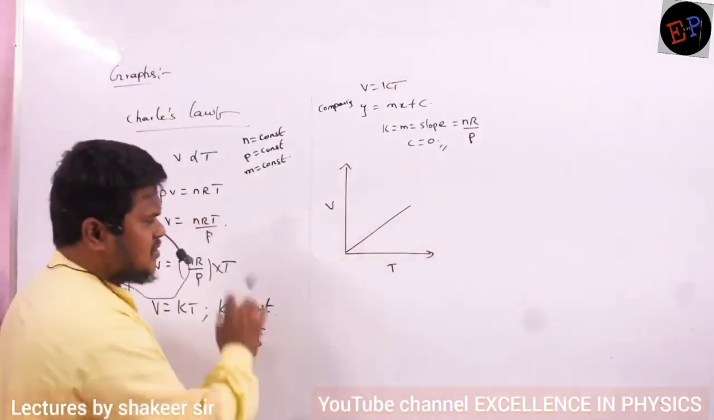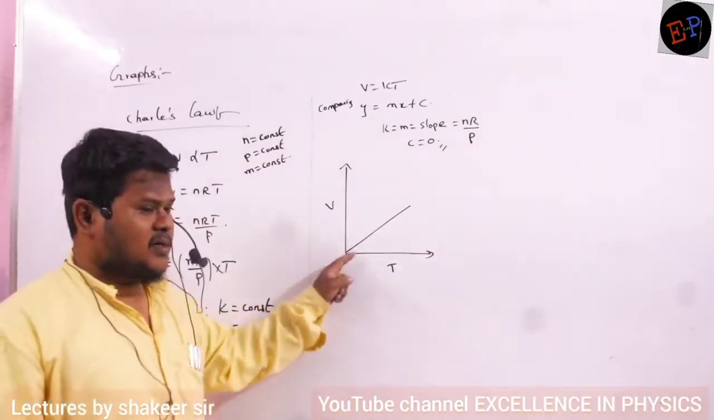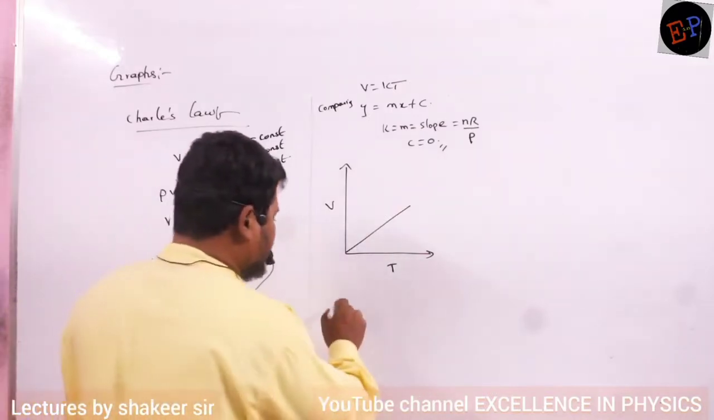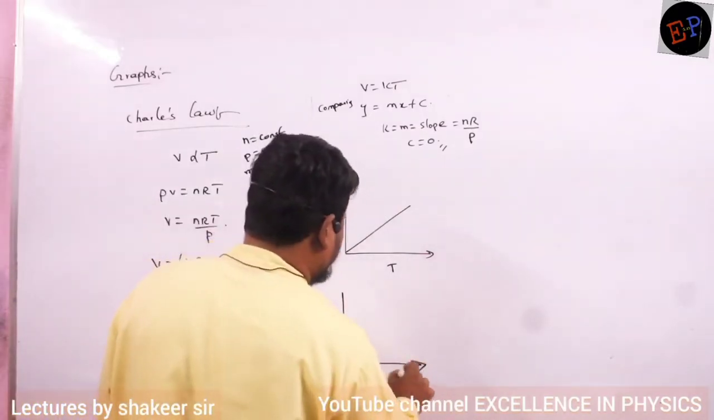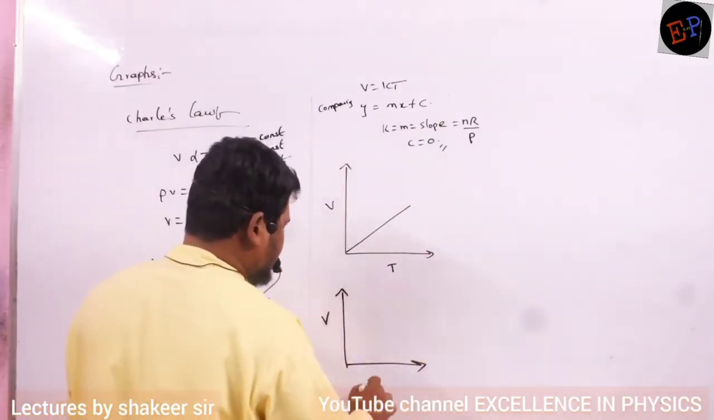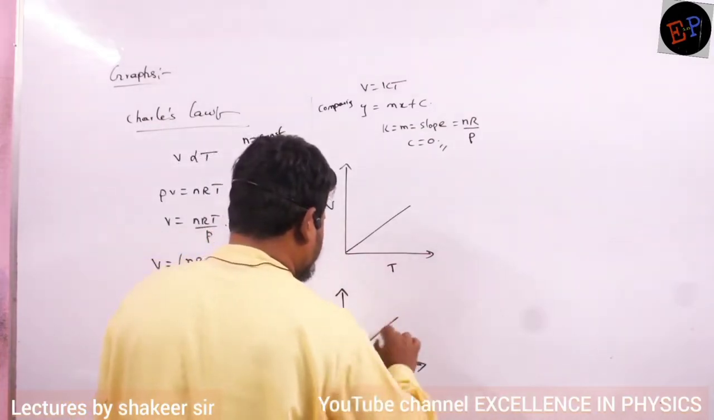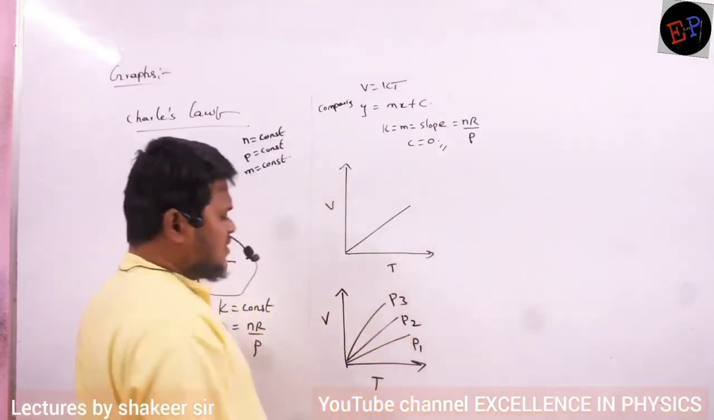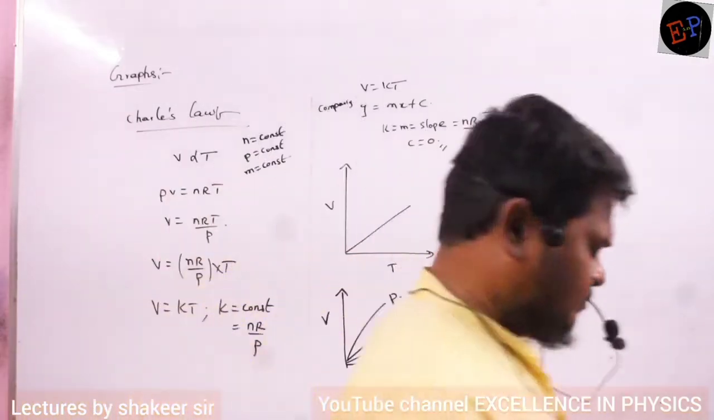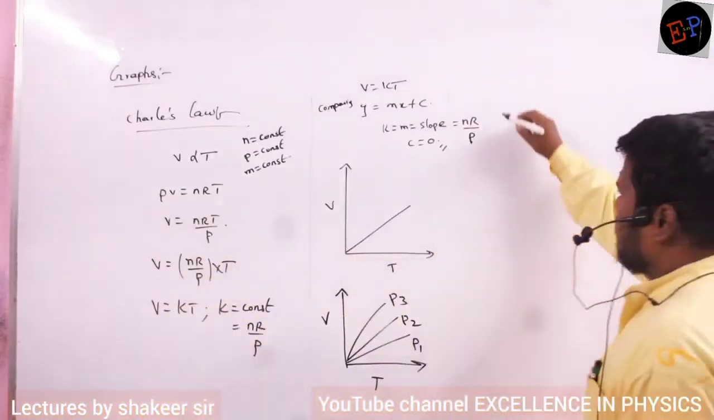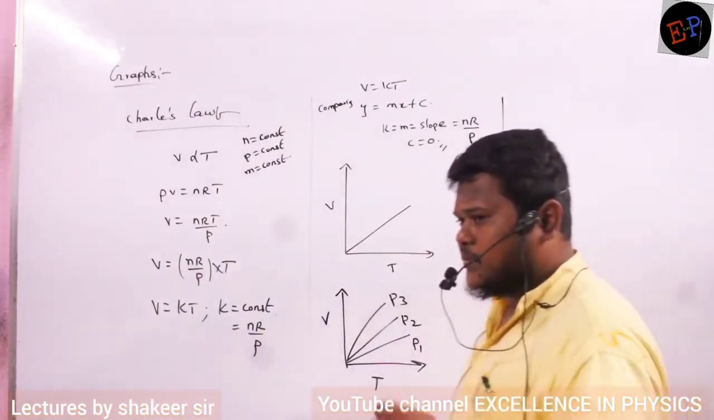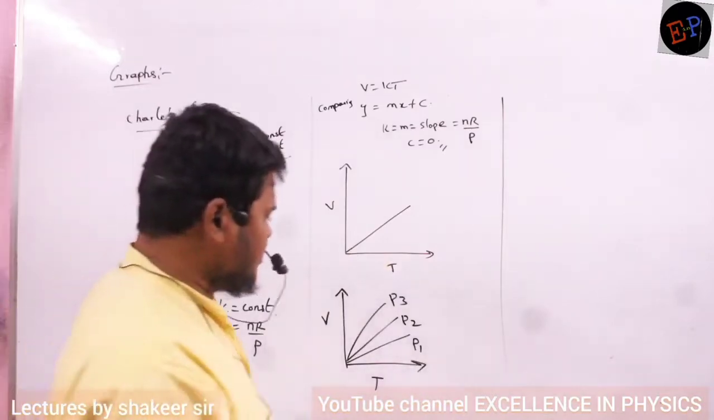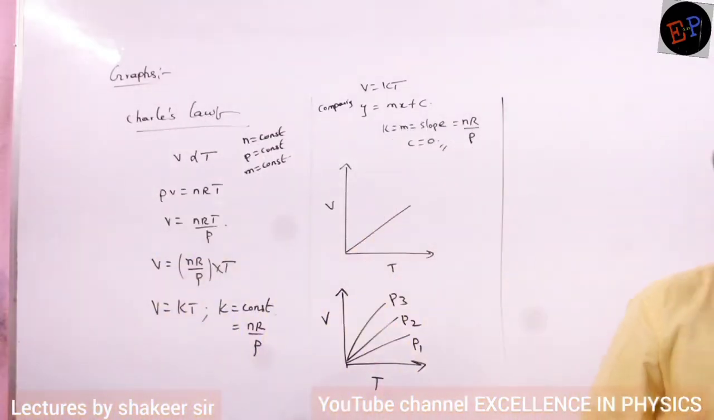So this is the graph which I have. Volume and temperature are directly proportional to each other. Now if I draw the same graph for three different pressures, this is volume, this is temperature, first graph, second graph, third graph: P1, P2, P3. What is the relation between P1, P2 and P3? P1 is greater than P2 is greater than P3. How can you see that?